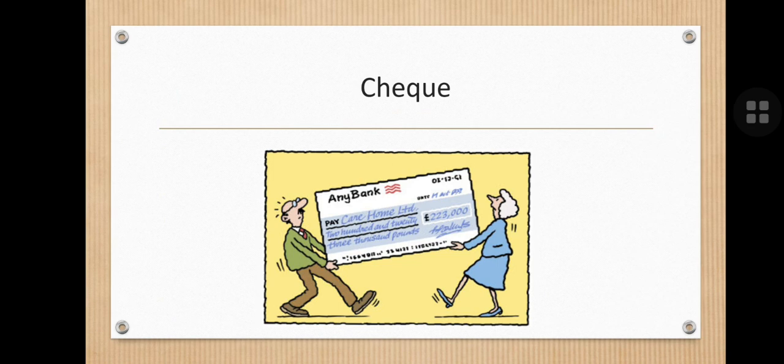Then the third is the check. You can see this is a specimen of check. Firstly the bank name is mentioned, then the date is mentioned, then to whom it is to be paid, then the amount, and then the sign of the person, and then the specific number that is mentioned at the end of the check.